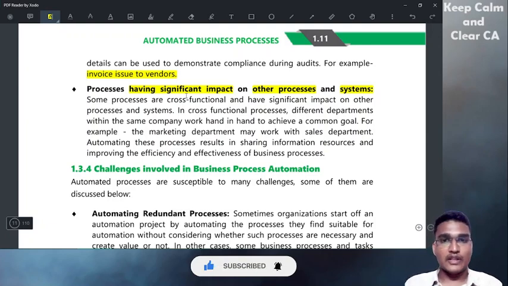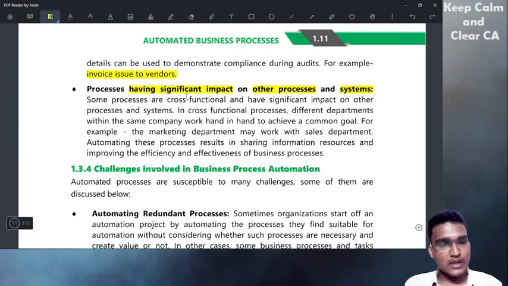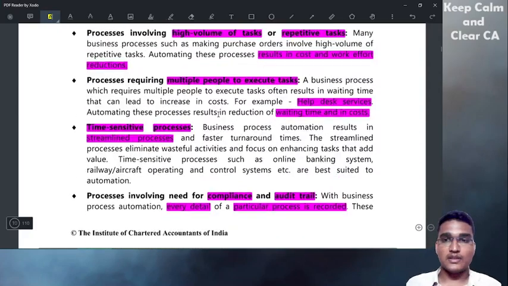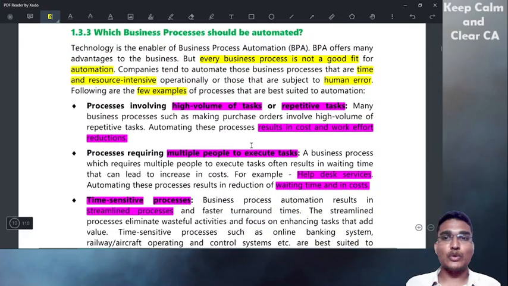So that is cross-functional, right? One person's work is used by the other person, who does the income tax return. Such processes need to be automated. While sending the Excel sheet, whatever he prepared, it has to be sent properly. If the data is manipulated, there will be so many problems while filing the income tax return. Such processes, where one person is using another person's work, need to be automated so as to avoid errors. These are the processes generally we need to automate.